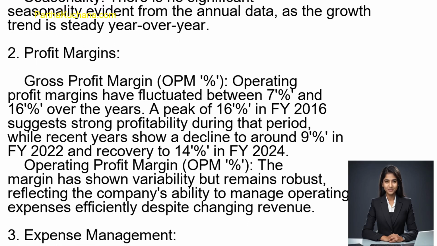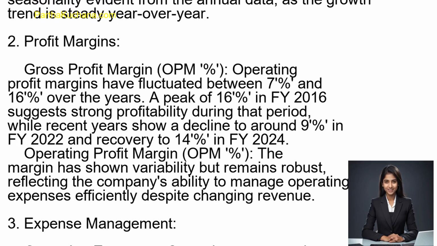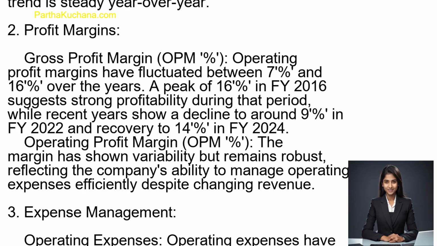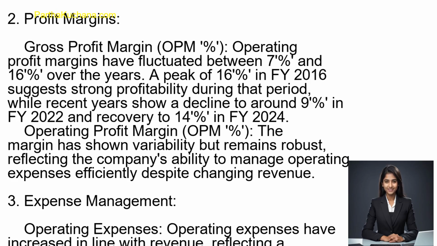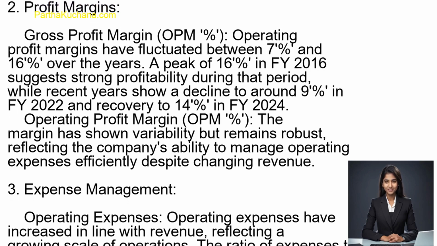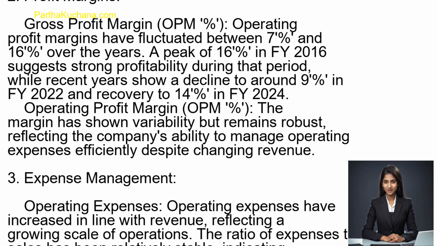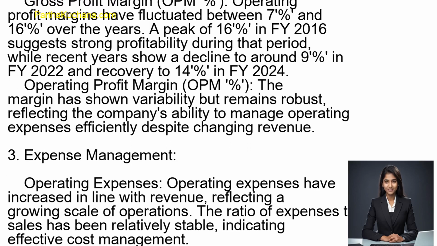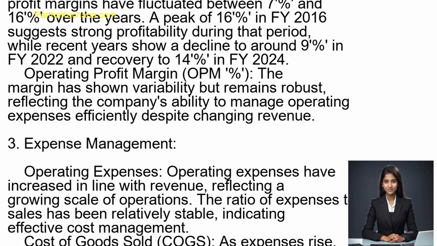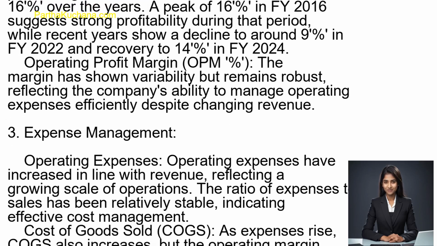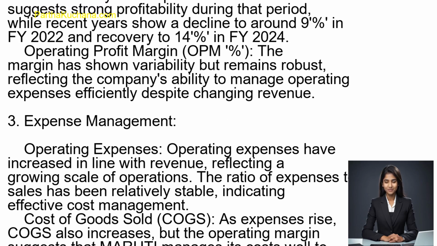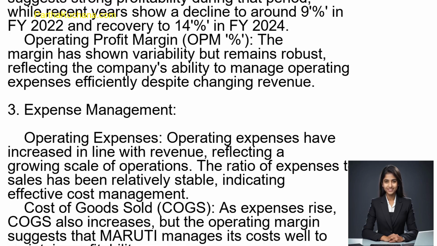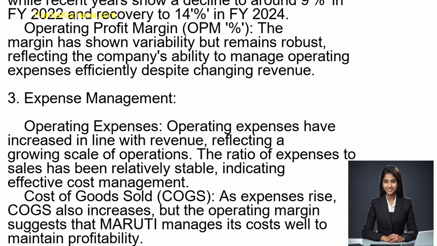3. Expense management. Operating expenses have increased in line with revenue, reflecting a growing scale of operations. The ratio of expenses to sales has been relatively stable, indicating effective cost management. Cost of goods sold, COGS. As expenses rise, COGS also increases, but the operating margin suggests that Maruti manages its costs well to maintain profitability.